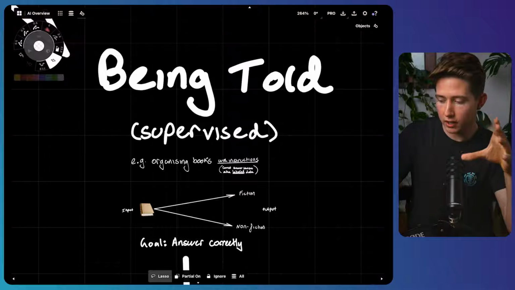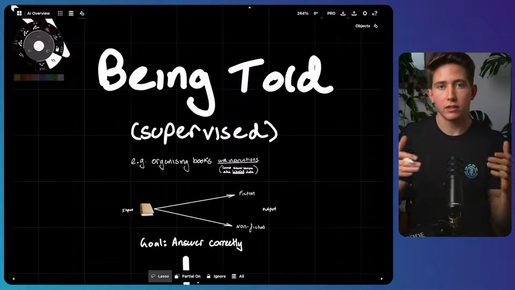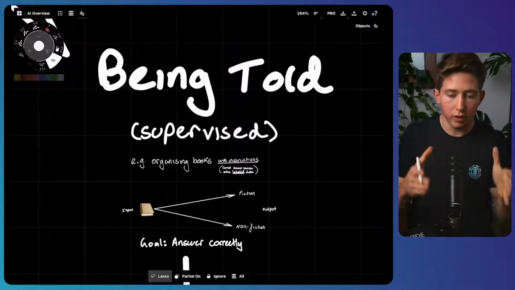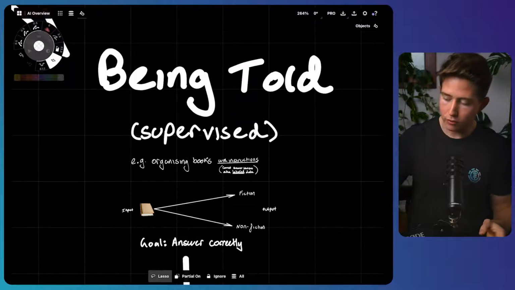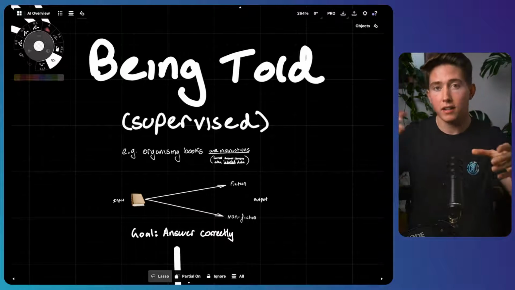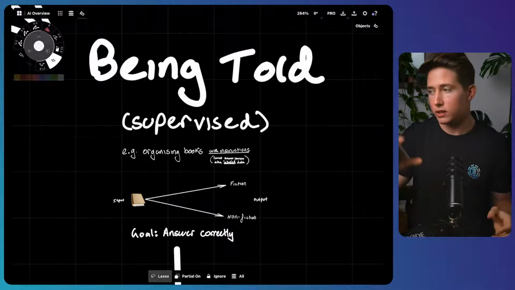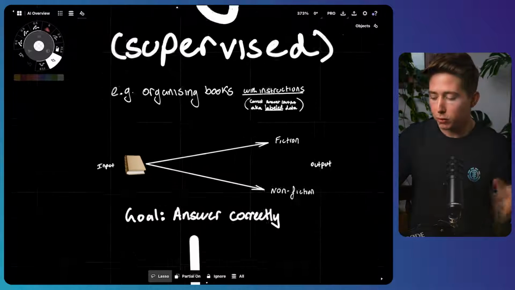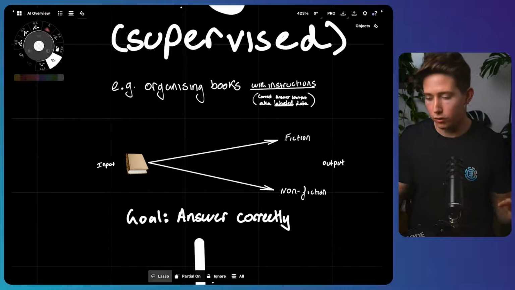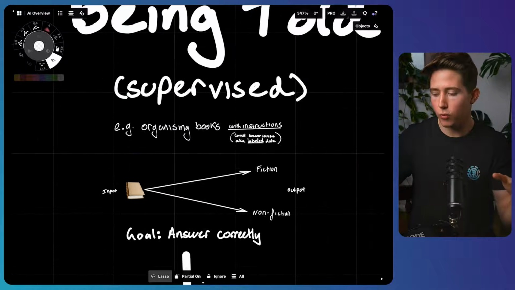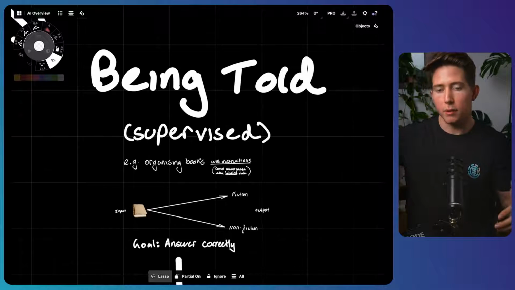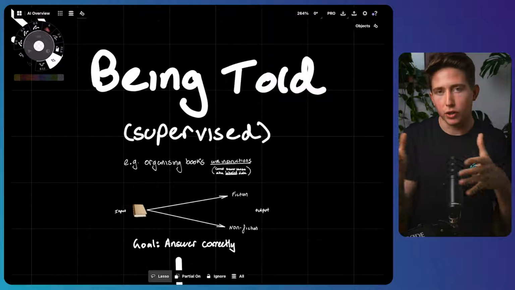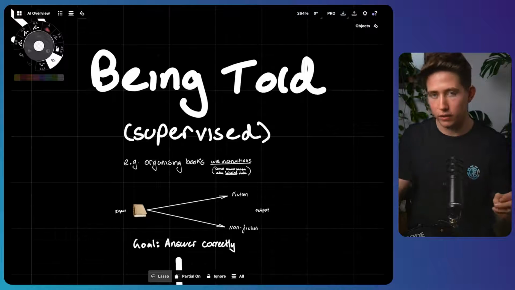And so we call this kind of learning supervised learning. It's learning with instruction. It's learning from labeled data where you've been told the answer. And the ultimate goal of supervised learning is to figure out how to answer these questions correctly with data that you've never seen before, maybe with books that you don't know if they're fiction or non-fiction. And so that's the first kind of way that we can learn. And that is by being told, by being supervised by someone else and them telling us what the correct answer is for a small subset of examples.